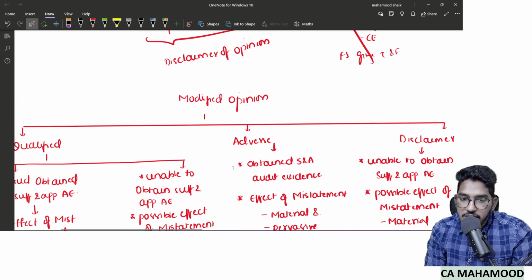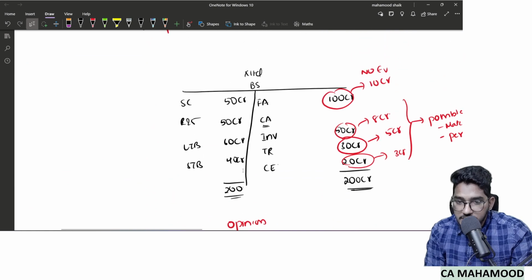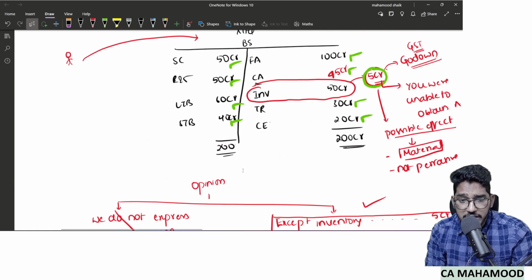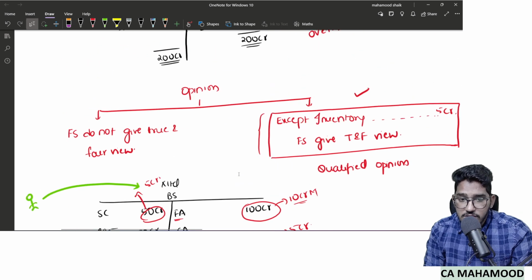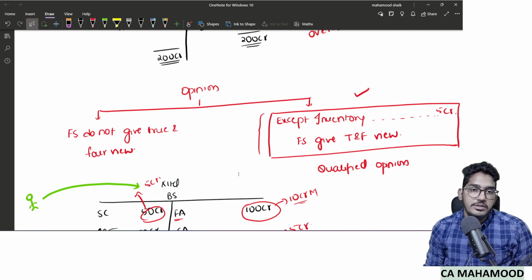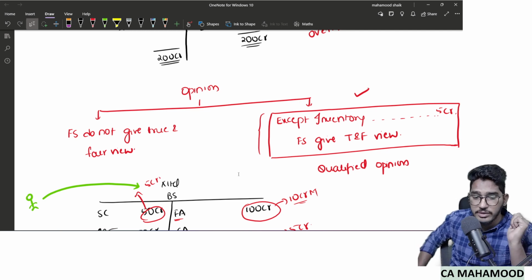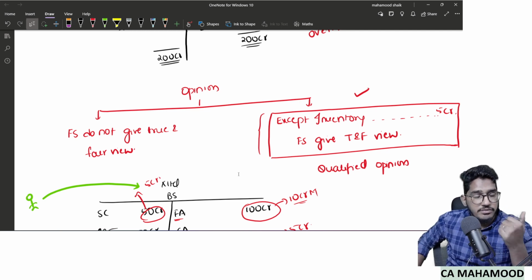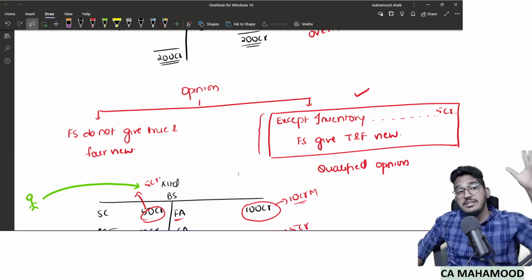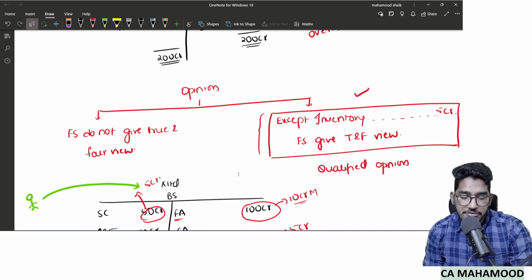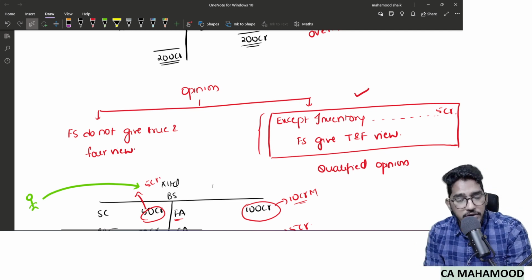So with this, we have understood what the different kinds of opinions are and when which opinion has to be given. We have understood what is an unmodified opinion, what is a modified opinion, and what are the different categories of modified opinion. So why have we discussed all these opinions? Because we are discussing the contents of the audit report. In that, first we understood a few contents like the title, which will always be Independent Auditors' Report. Then the addressee will be the members of the company. Then the third content is the opinion paragraph. As a part of understanding the opinion paragraph, we have understood the different kinds of opinion.